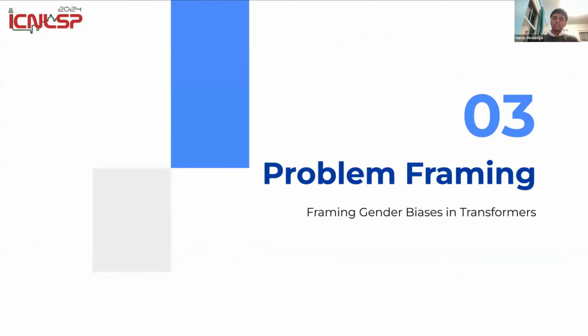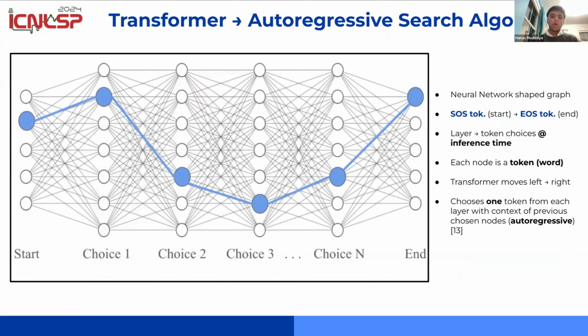To begin, let's talk about how we can frame the problem of gender biases in LLMs to be a graph solution problem. To start, we frame the transformer model as an autoregressive search algorithm. Why? Because at any time, the transformer is searching for the next word that it should spit out from its vocabulary.